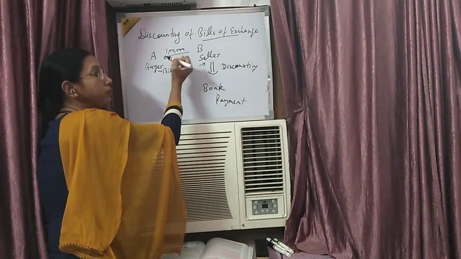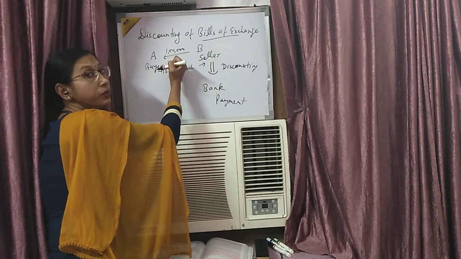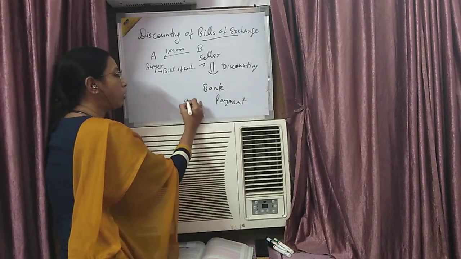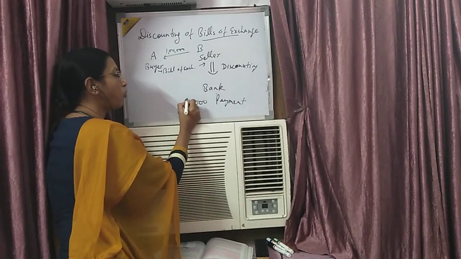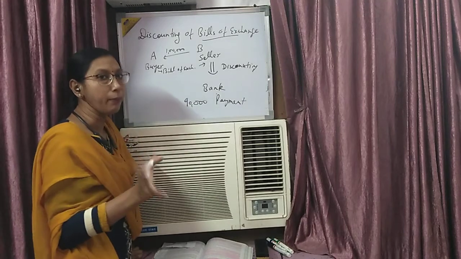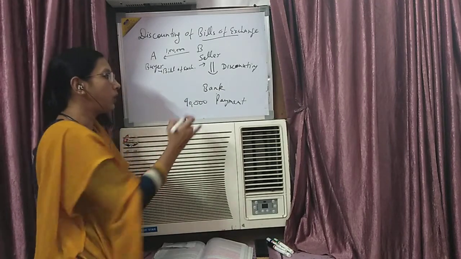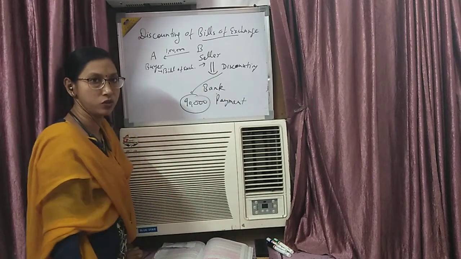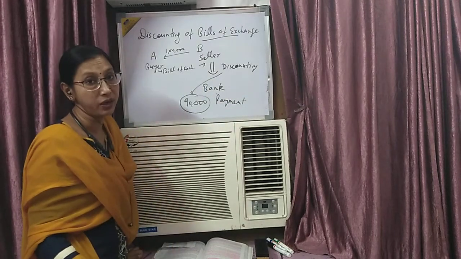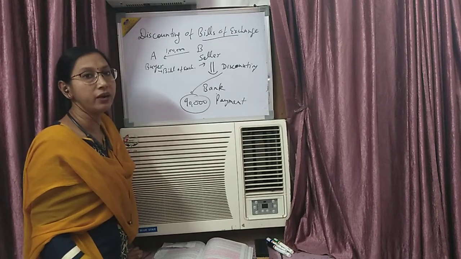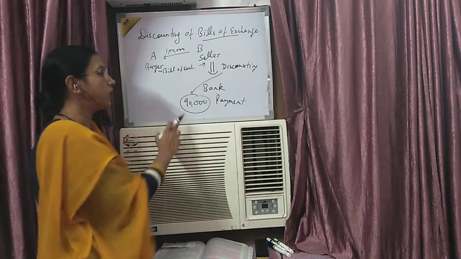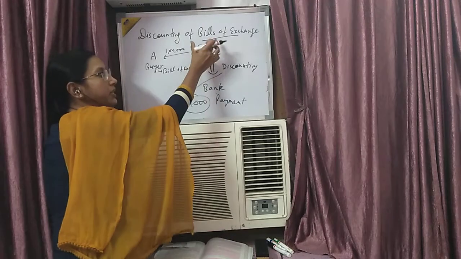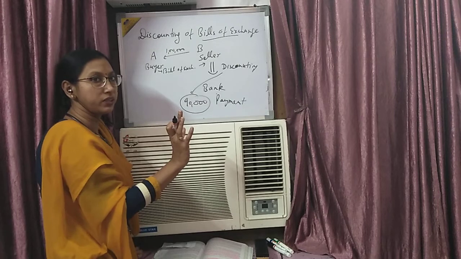Now, Mr. B wants payment of 1 lakh rupees from Mr. A. When he discounts his bill, he will only get 90,000 rupees, or whatever the rate decided by the bank on discounting. He needs money, so he has to take it, even if it is less. So he will get 90,000 rupees. Clear? Now Mr. B gets his amount, and everything is clear from his account.